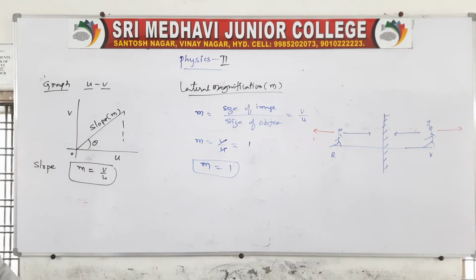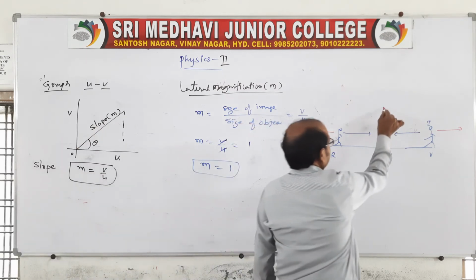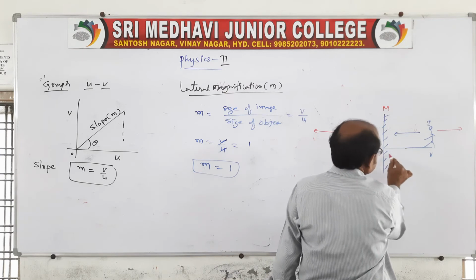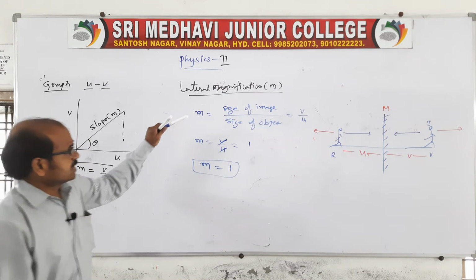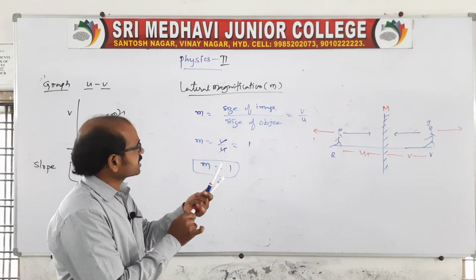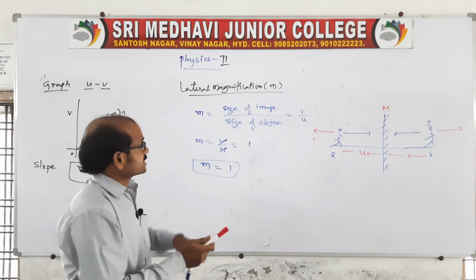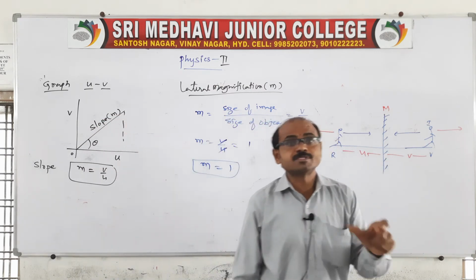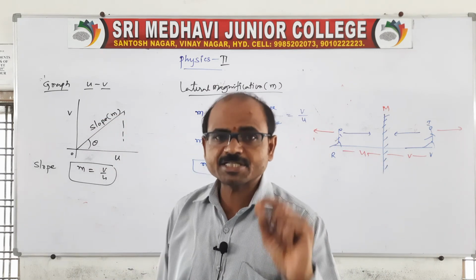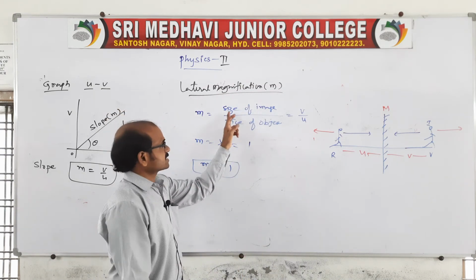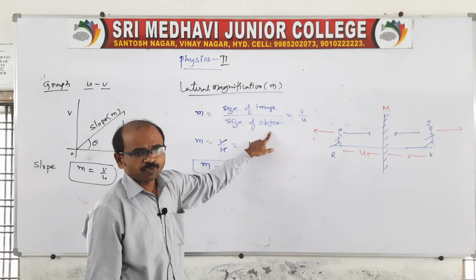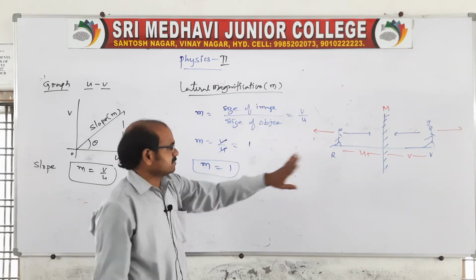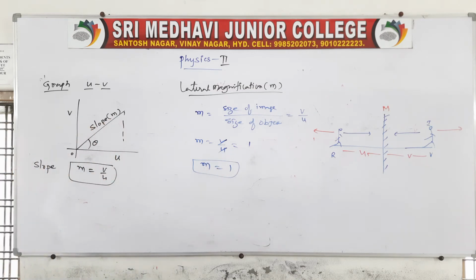You remember, in the case of a plane mirror, object distance is equal to image distance. So here is the magnification. Generally magnification is the size of the image by the size of the object, or the distance of the image by the distance of the object. Distance of image is equal to distance of object, so both are the same, they cancel, and the magnification will be equal to 1 in the case of a plane mirror.